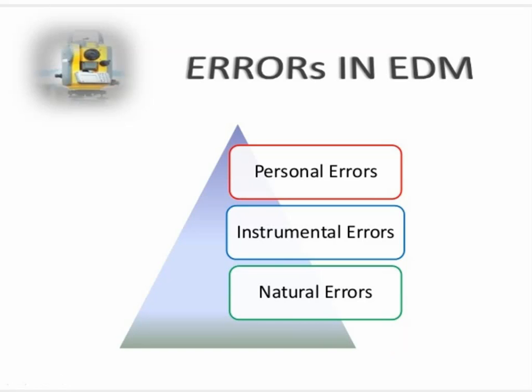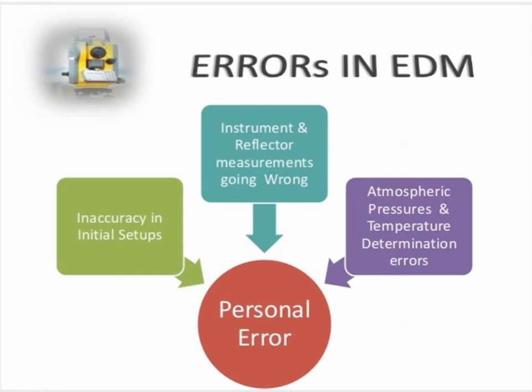Next, errors. There are 3 types of errors in this: personal errors, instrumental errors and natural errors. First, personal errors. Personal errors may occur by the person operating the instrument. Those may be inaccuracy in initial setups, when you are setting up the instrument. Next is instrument and reflector measurement going wrong. Next is atmospheric pressure and temperature determination errors. These all come under personal errors.